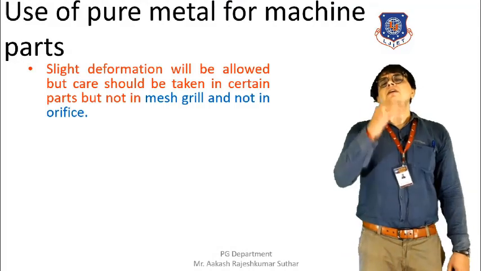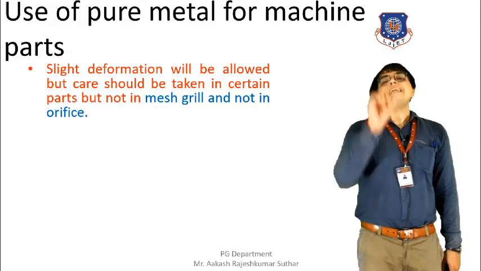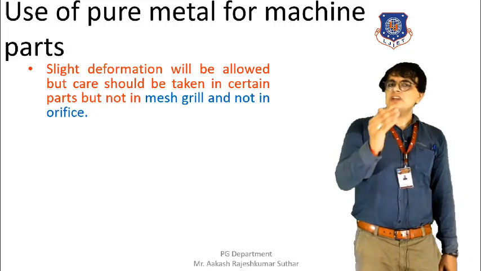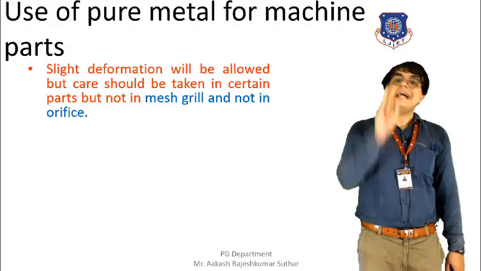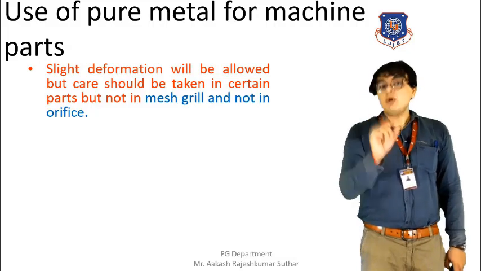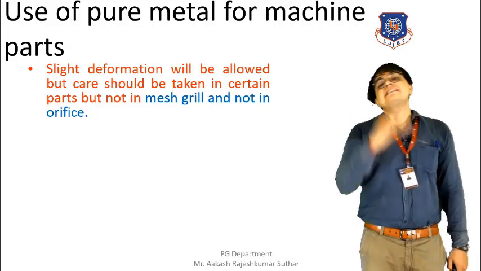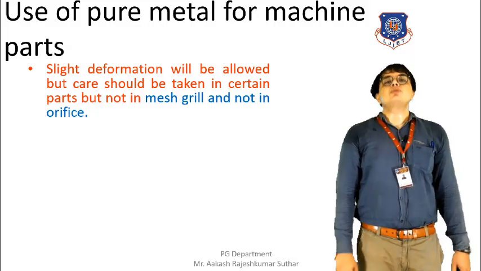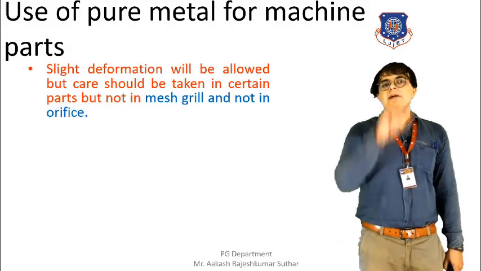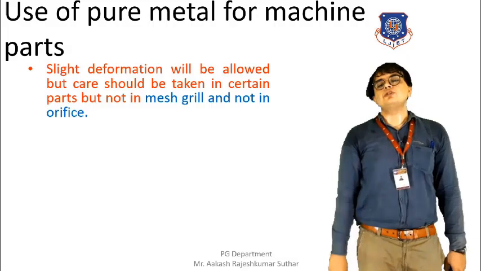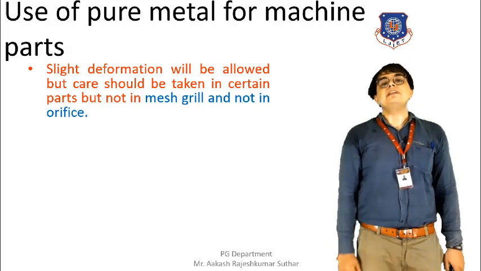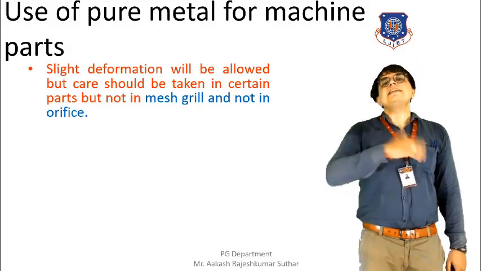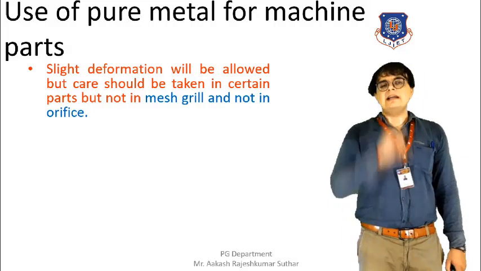Slight deformation in some parts of the machine is allowed. We are not saying that each and every part should be properly secured from corrosion. Some deterioration in different parts of the machine is allowed. But in orifices and fine mesh grills, deterioration is totally not allowed. So in those places, the proper metal should be used. Pure metal should be used at the locations where the mesh grill and the orifice are found, because deterioration there will break down the overall machine, and as a result a large deformation is going to take place.